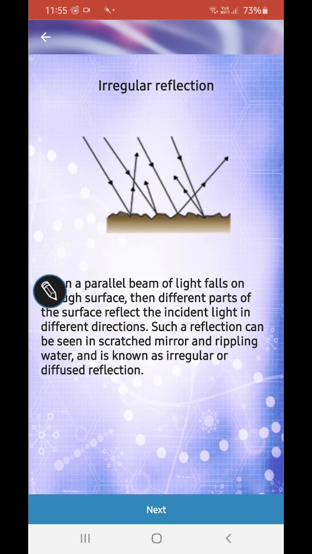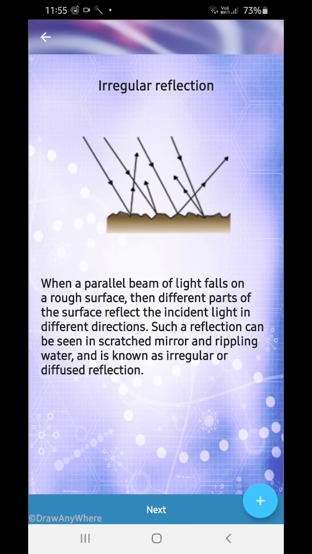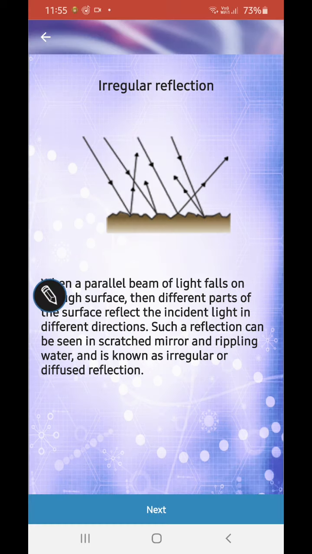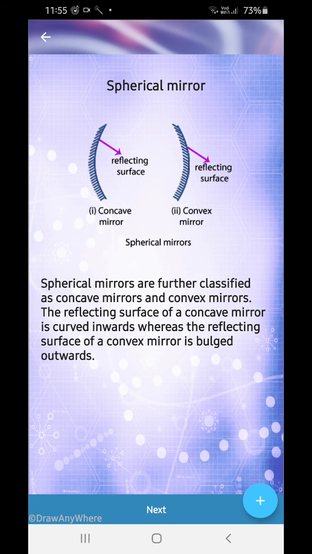Irregular reflection: when a parallel beam of light falls on a rough surface, then different parts of the surface reflect the incident light in different directions. You can see they are going in different directions. Such a reflection can be seen in a scratched mirror or in rippling water, and is called irregular or diffuse reflection.